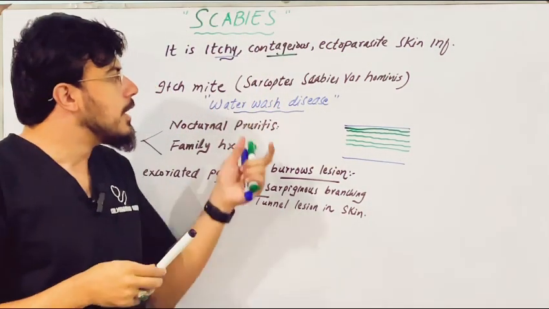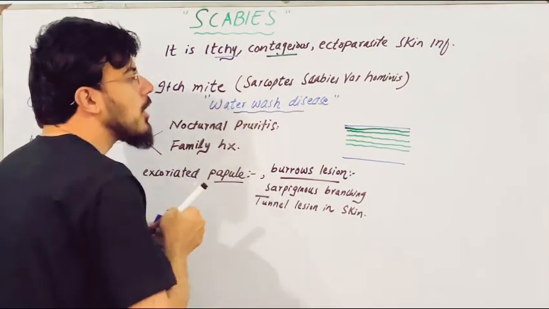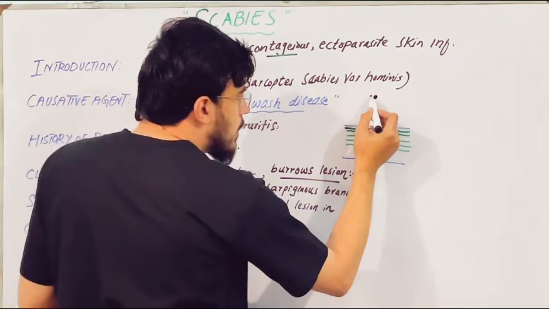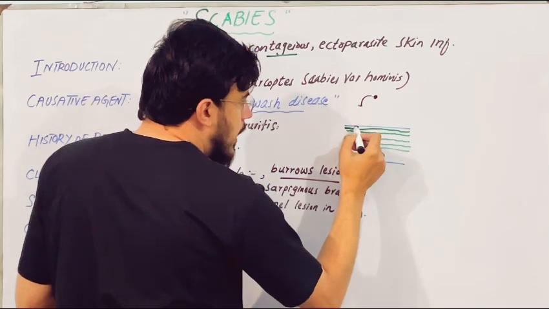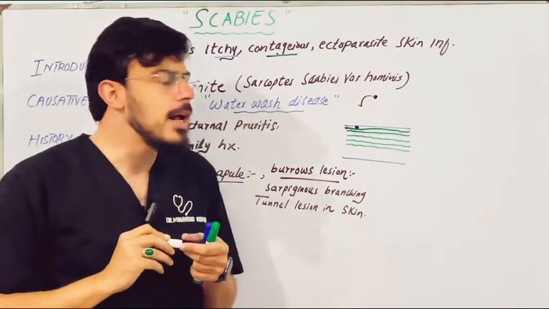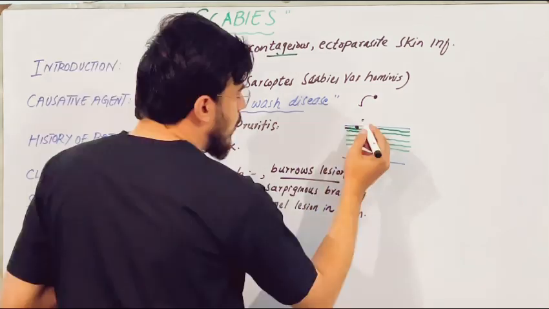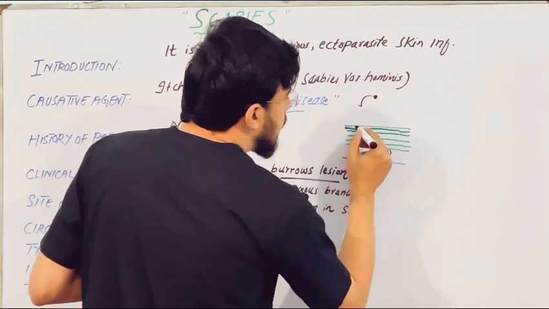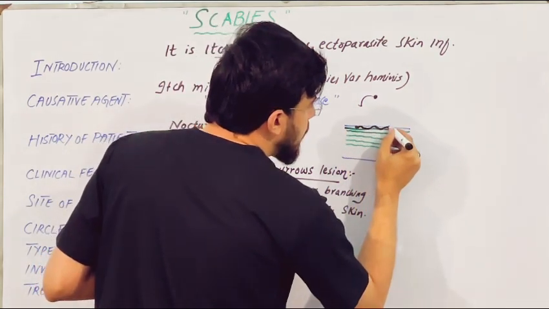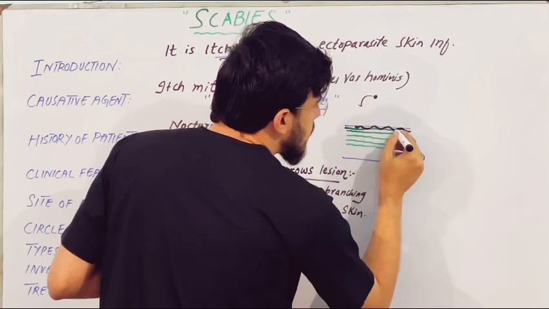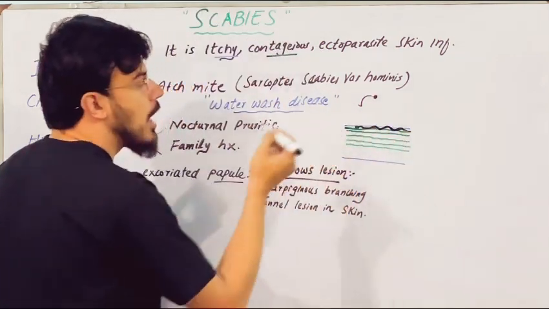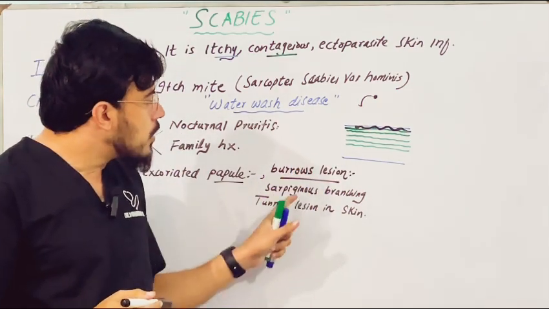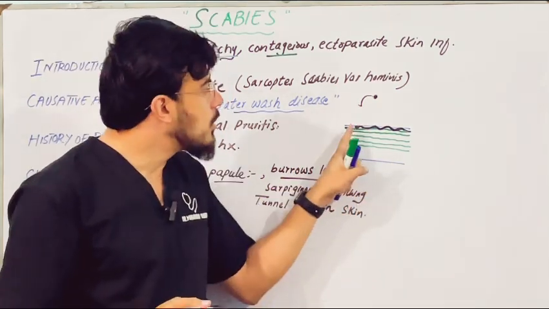So what happens is that the Sarcoptes scabiei, let's say if this is Sarcoptes scabiei, it incorporates into the stratum corneum of the epidermis of the skin. When it comes into the stratum corneum, there will be a branching pattern-like lesion, a snake-like lesion formed by the scabies mite, and these lesions are known as burrow lesions. Burrow lesions are called serpiginous lesions because they look like a snake.